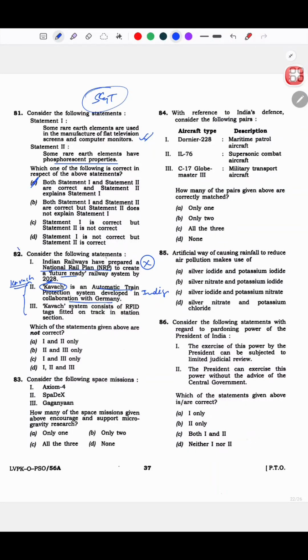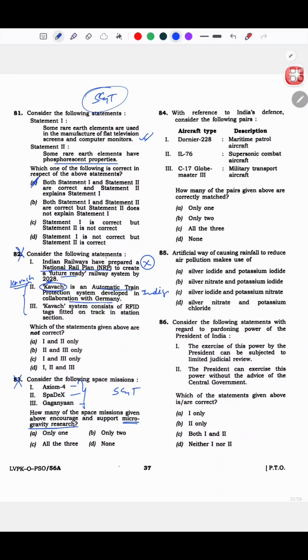I did not, so I left this as well. Axiom, SpaceX, and Gaganyaan, again S&T. How many of the space missions given above encourage and support microgravity research? See, I know what Axiom, SpaceX, and Gaganyaan are, but do they support microgravity research? I wasn't sure, so I had to leave this also.